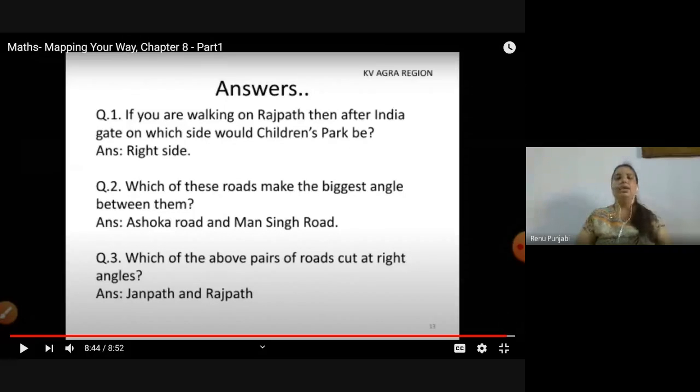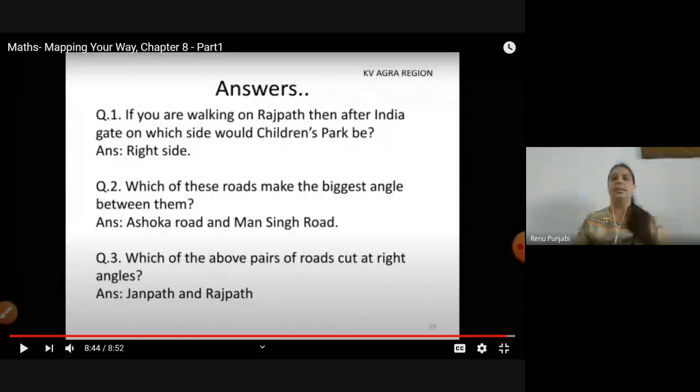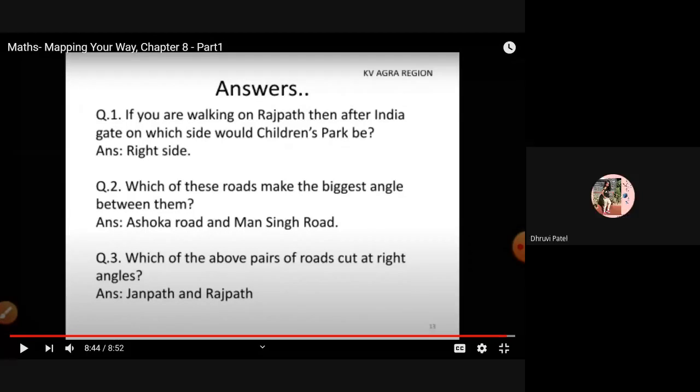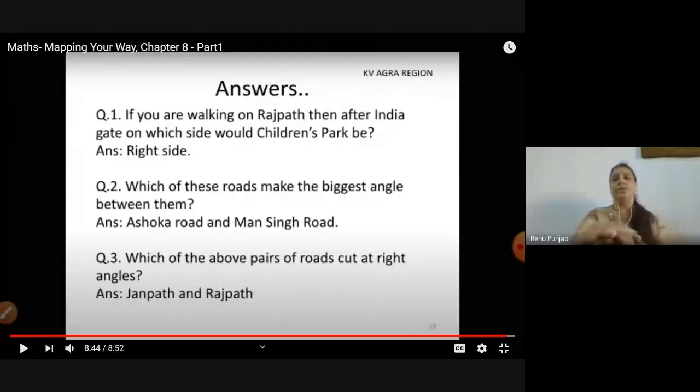Now, see children, have you noticed one thing in this chapter? What are we learning about? We are learning about the historical places, and we are learning about the maps. We are learning about the historical places of Delhi. Angles also, we are learning about the shapes also, and in this chapter, you will learn more.